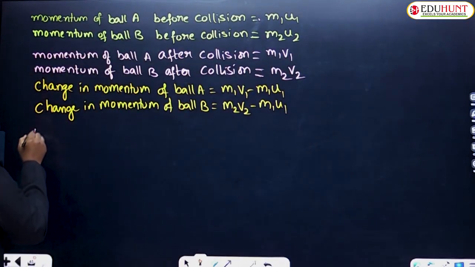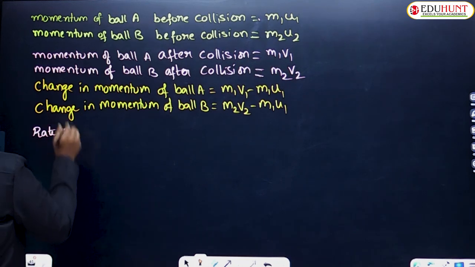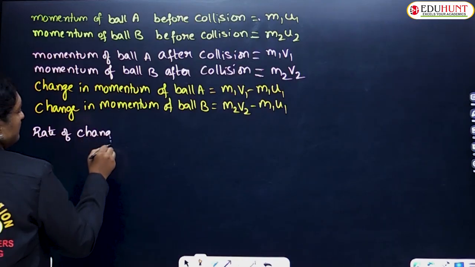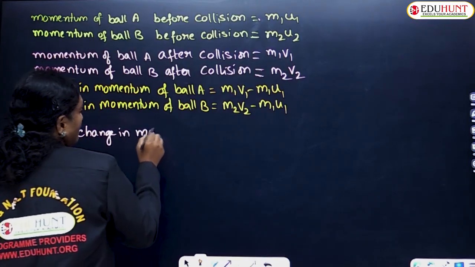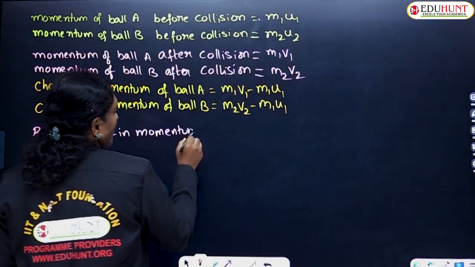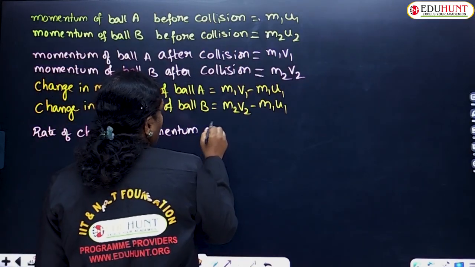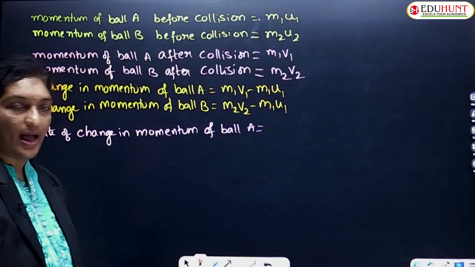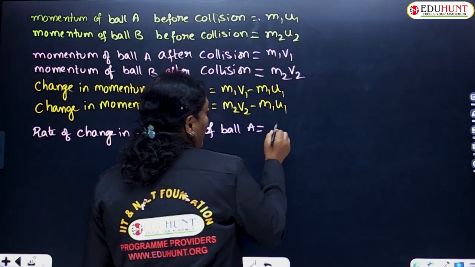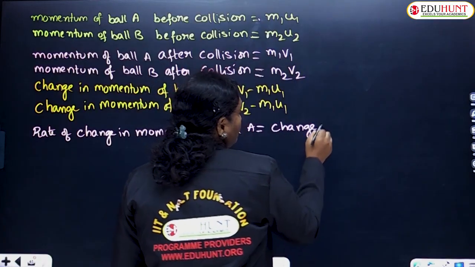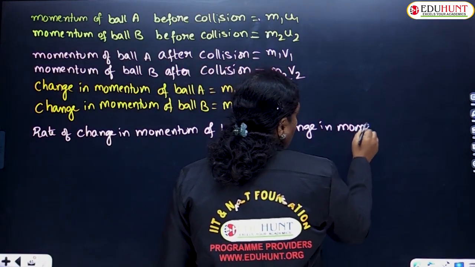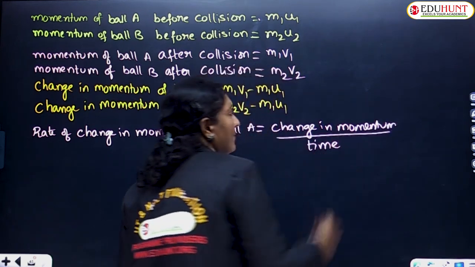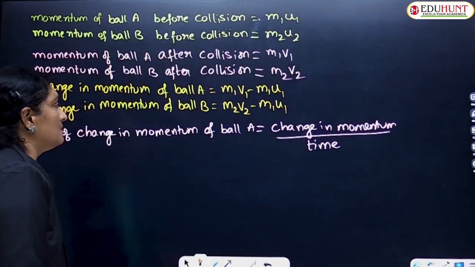So what is that? The rate of change in momentum. Now I am trying to calculate the rate of change in momentum, again for the first ball A as well as for ball B. Rate of change of momentum of ball A. Rate means with respect to time you have to consider. That is nothing but change in momentum upon time.